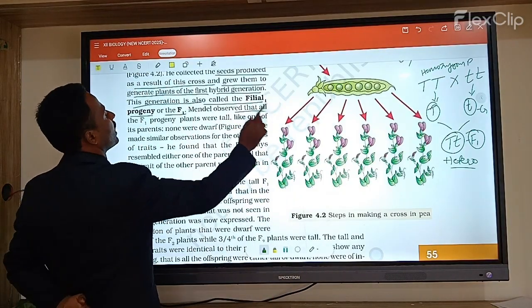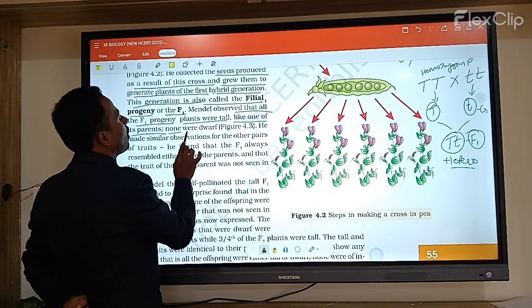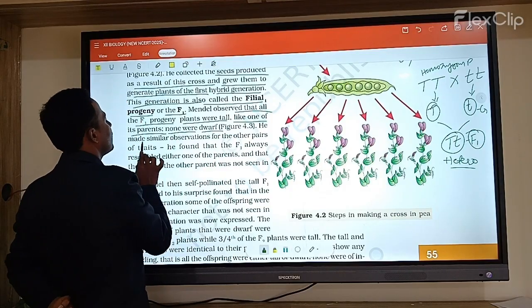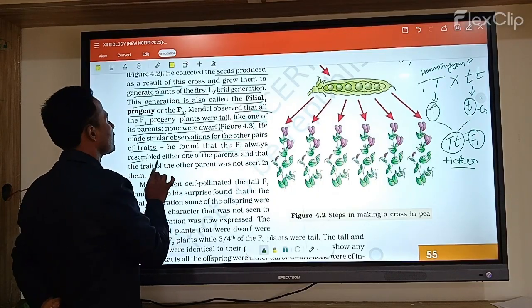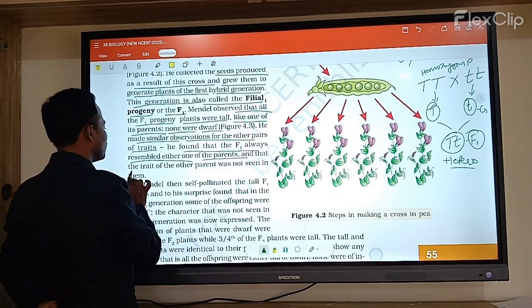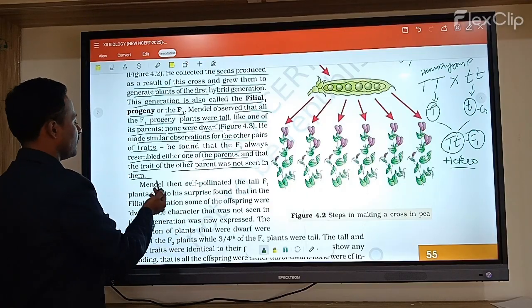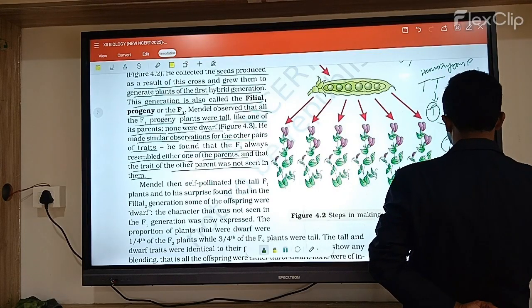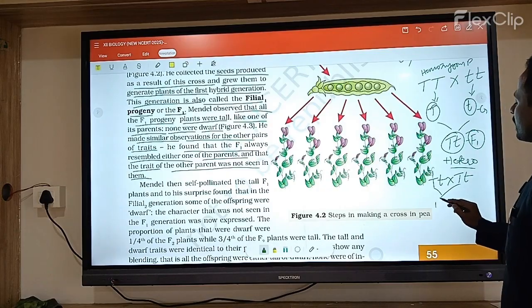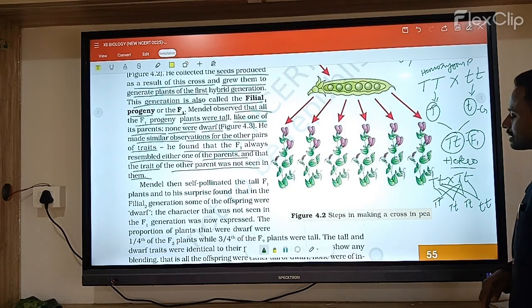Mendel observed that all F1 progeny plants were tall, like one of the parents, and none were dwarf. Mendel made similar observations for the other pairs of traits. He found that the F1 always resembled either one of the parents, and that the traits of the other parent were not seen in them. So he did the same crosses again for all the characters.